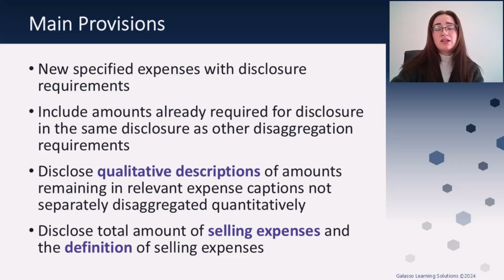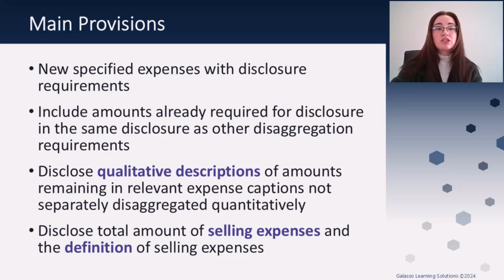Now, we'll get into the nitty-gritty of this in just a minute, but first, what are some of the main takeaways from this standard? Now, first and foremost, it does provide new expense disclosures. They are going to be more specific about taking these expenses and, no surprise here, disaggregating them as the name intends, and also taking amounts that are already required for disclosure and reformatting them, so giving them some new consideration.